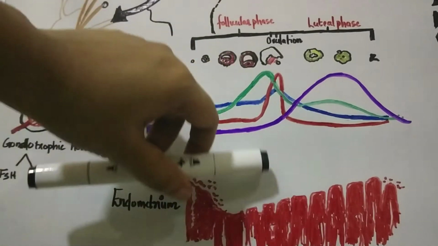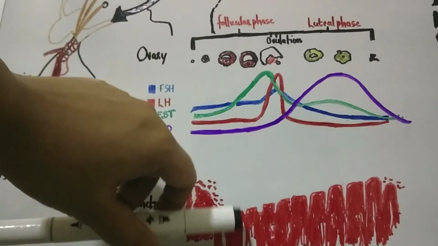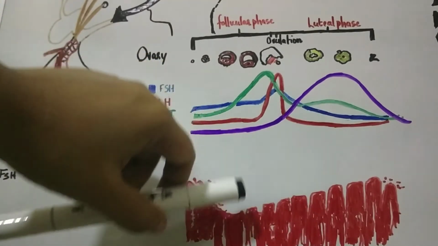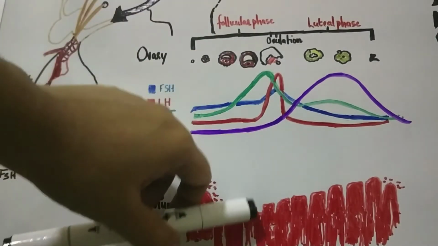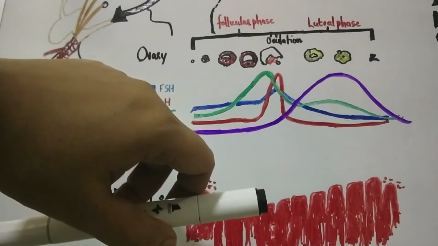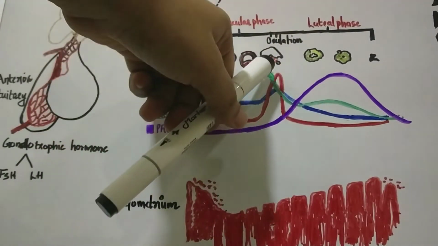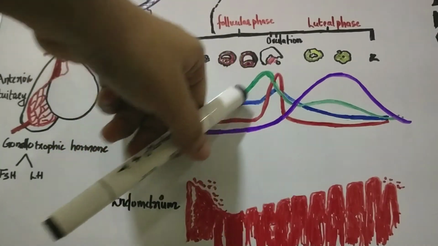The rising estrogen results in the proliferation of the endometrium. So when the follicle starts to release estrogen, it results in the proliferation of the endometrium. Just prior to ovulation, the estrogen reaches the peak level.